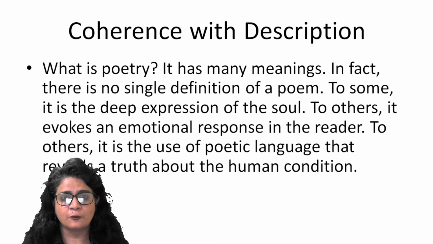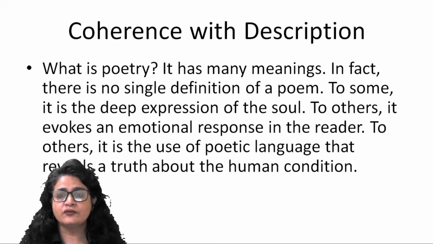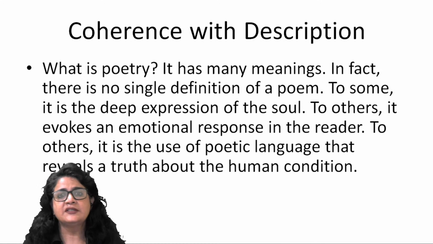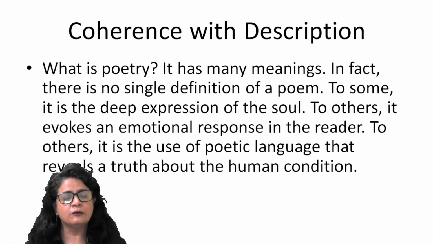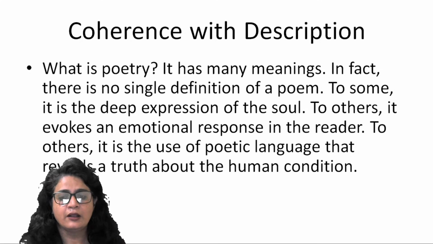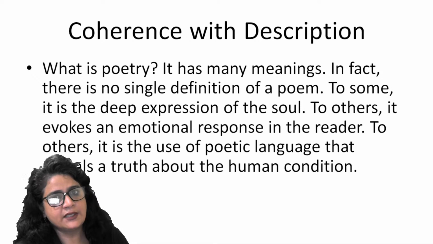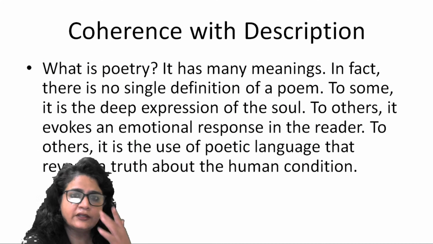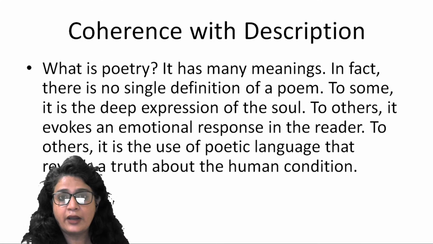It evokes an emotional response in the reader. To others, it is the use of poetic language that reveals the truth about the human condition. All right? So, a kind of settling statement which is going to conclude the argument or conclude the paragraph. Right? So he describes what poetry is. He starts with a question and he brings coherence with descriptive words. All right?